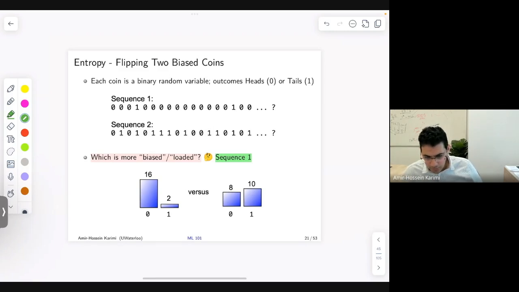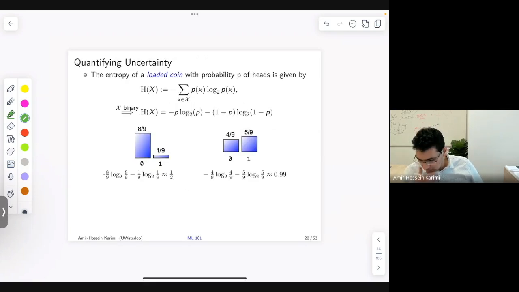So how do we put a number to this? This is where entropy comes in. The entropy of a loaded coin with probability P of coming up as heads is given as H(X) is the negative sum over the probability of x times log base 2 of that probability. In the case of our space of possibilities being a binary space, it becomes this expression here.